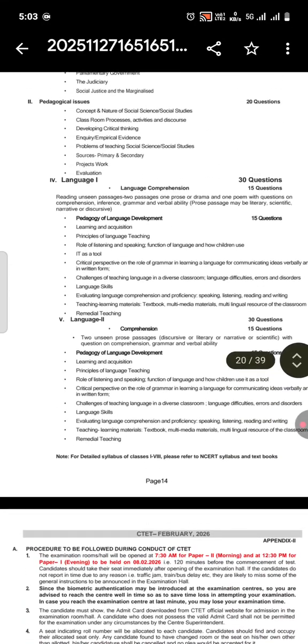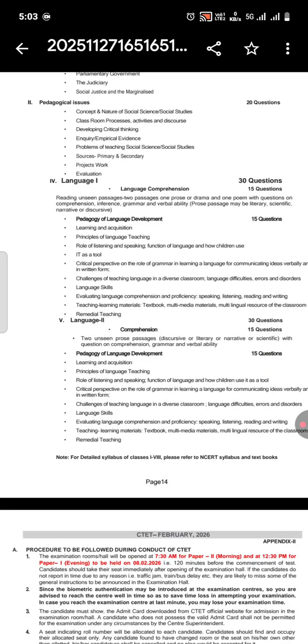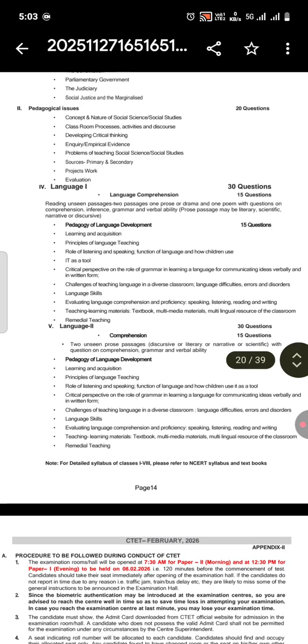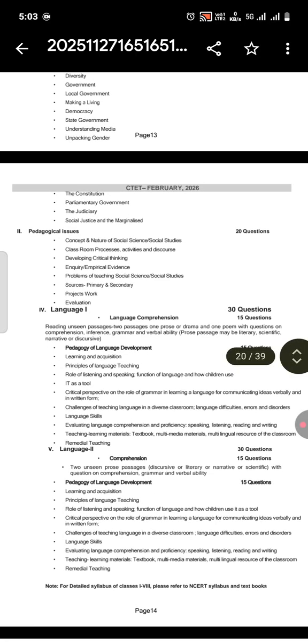Okay, so this was the detailed syllabus of classes 1 to 8. Please refer to NCERT syllabus and textbook for more information.